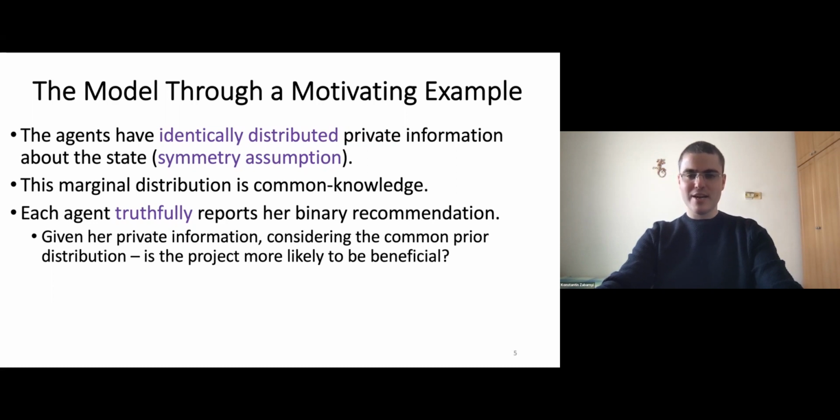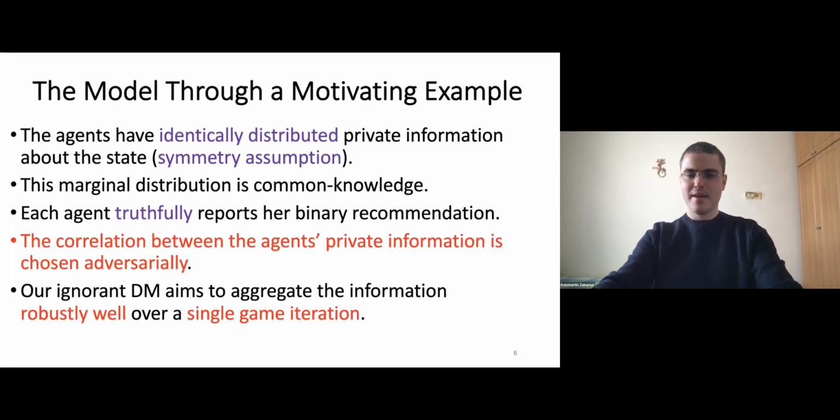And because the scenario is common interest, we assume that the agents are truthful, which means that an agent recommends implementing the project if and only if, according to the private distribution and her private information, she believes that the project is more likely to be beneficial than detrimental. And the catch is that the decision maker doesn't know the correlations between the private information of different agents. And these correlations are chosen by an adversary.